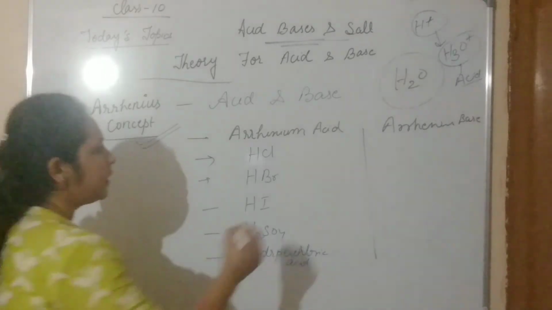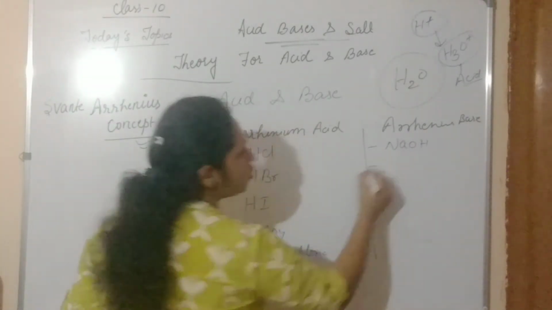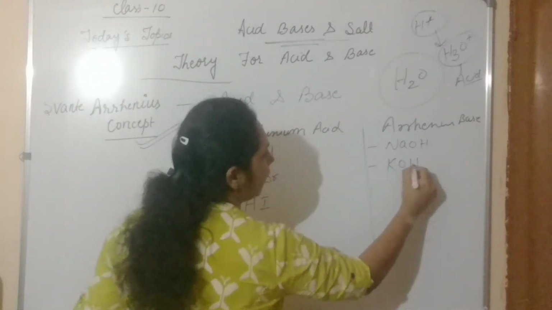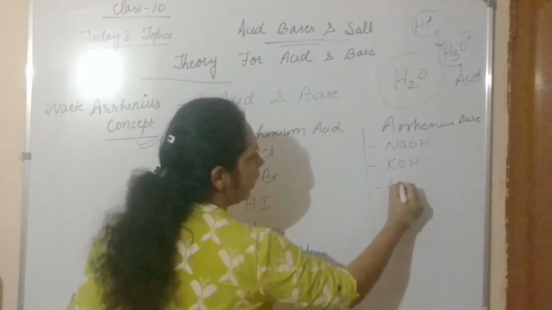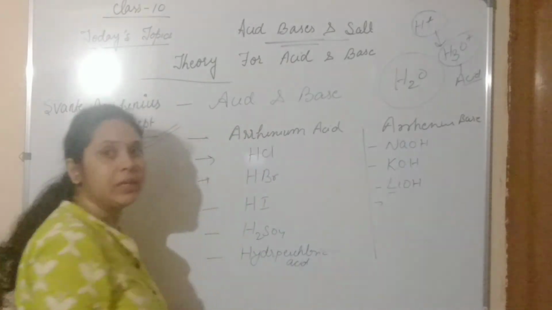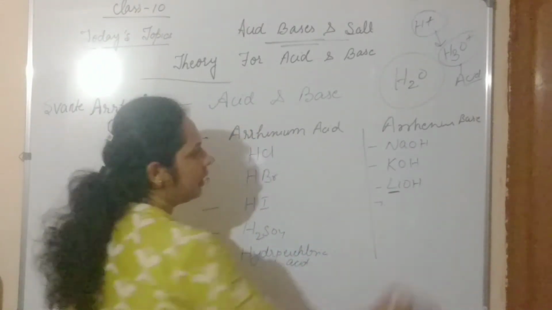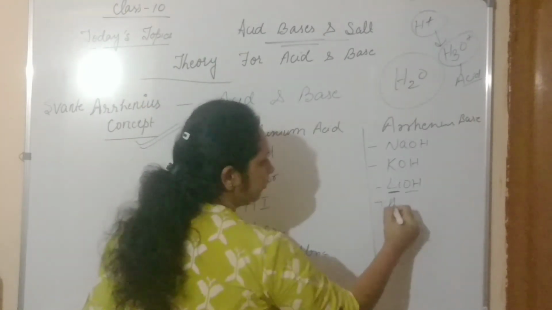For bases, we can take examples: NaOH, that is sodium hydroxide, KOH, potassium hydroxide, LiOH, lithium hydroxide, and ammonia.